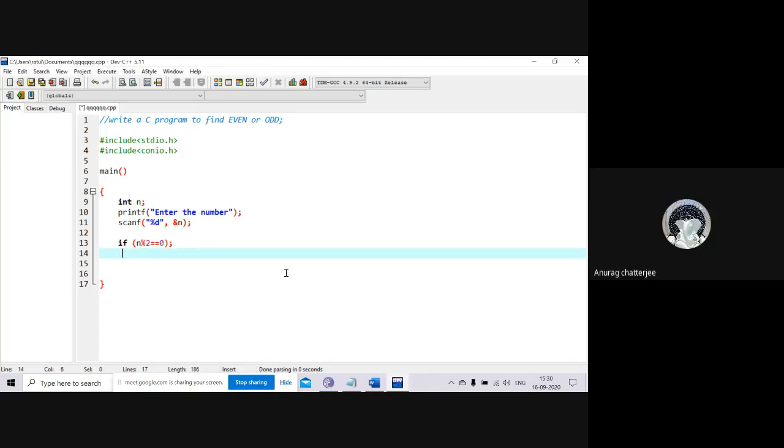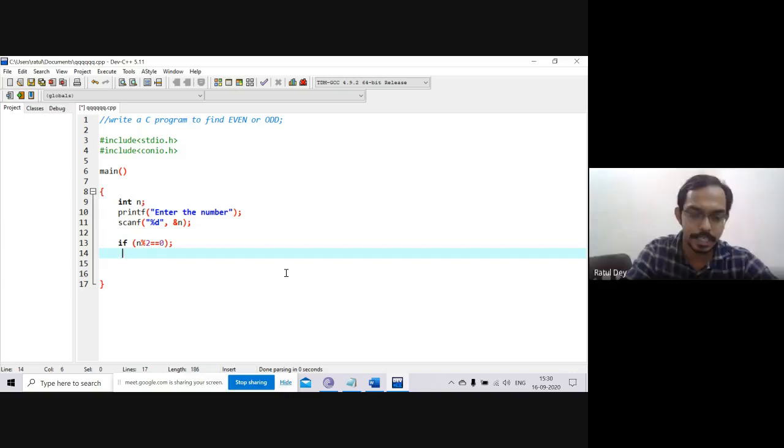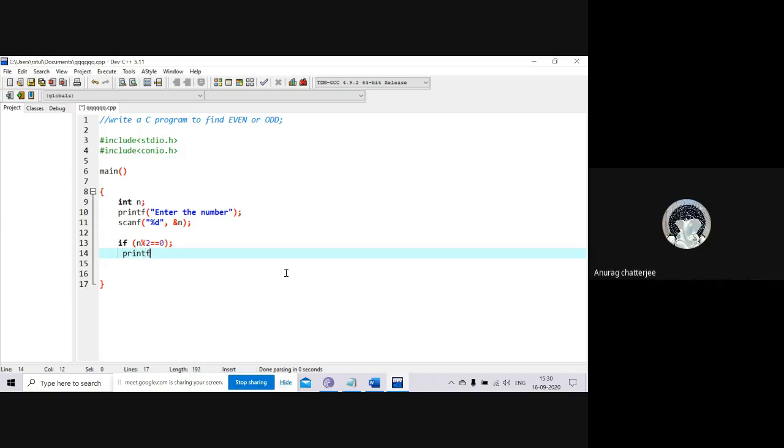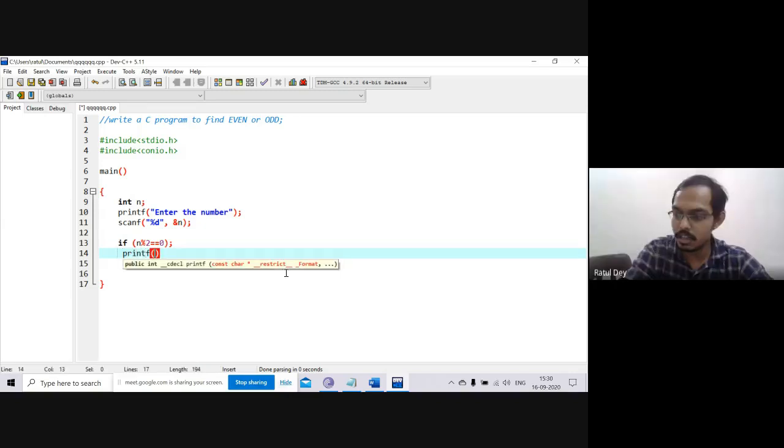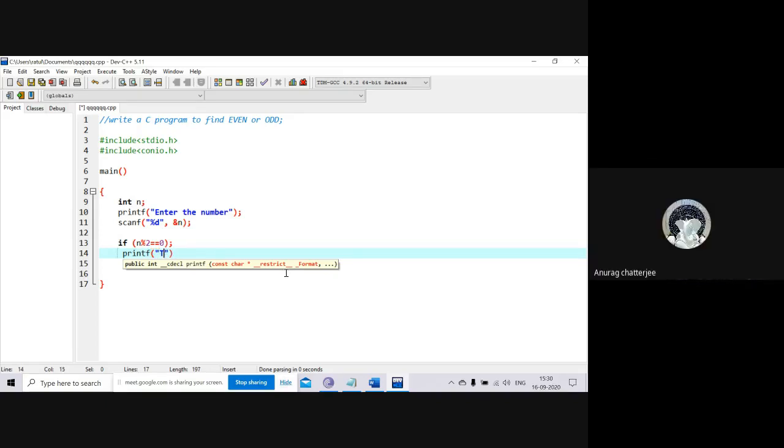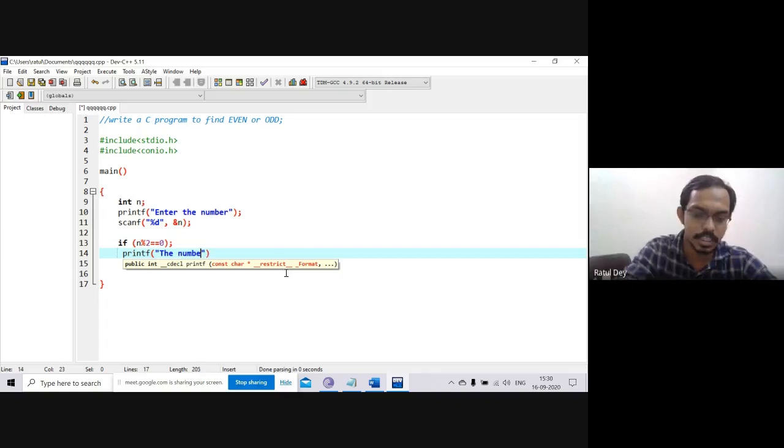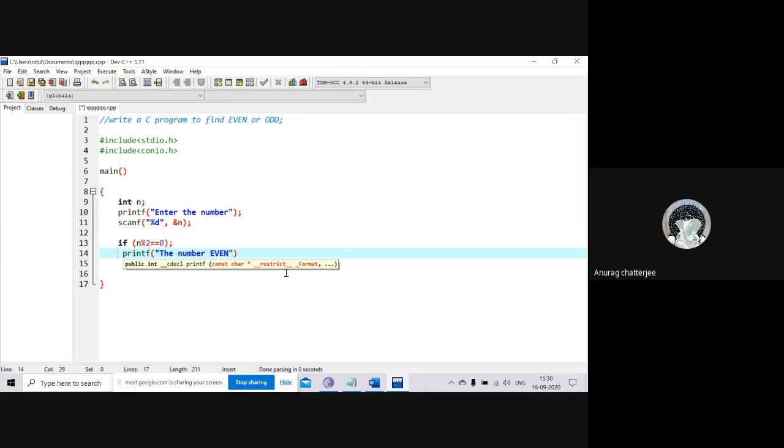Can you please write printf again? Printf, the number is even. I will just write anything. This number is even.